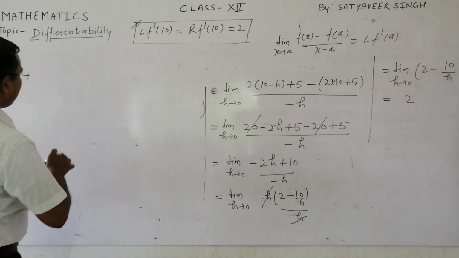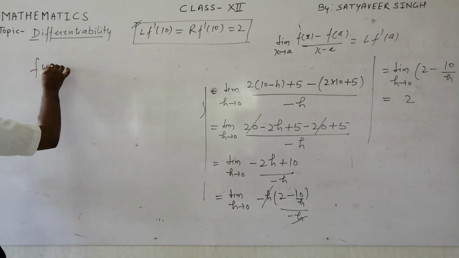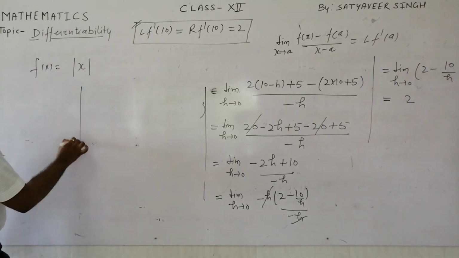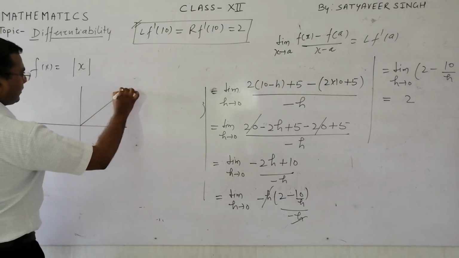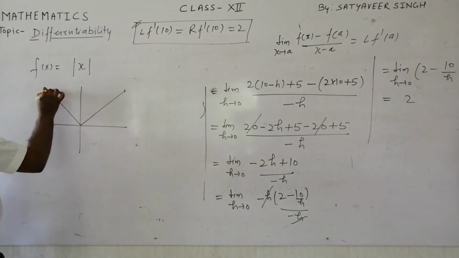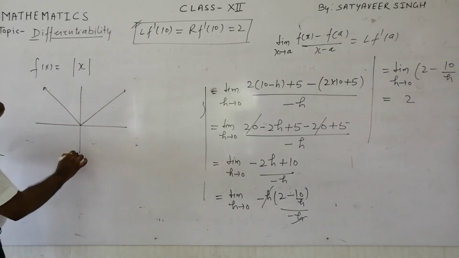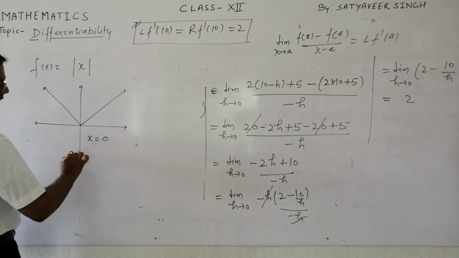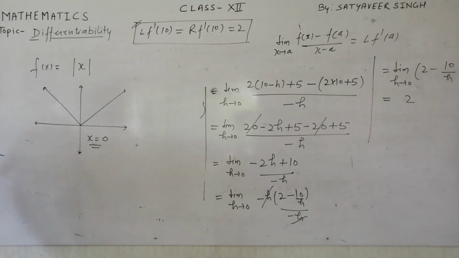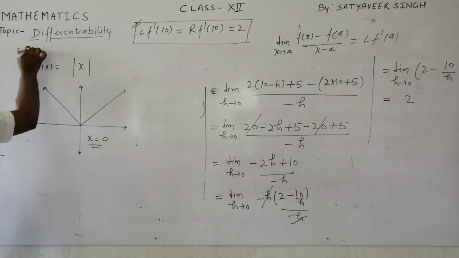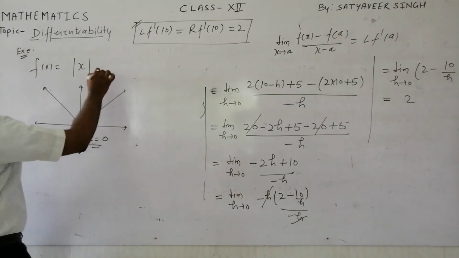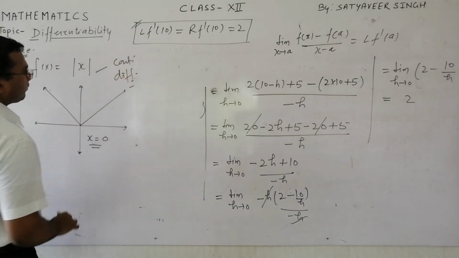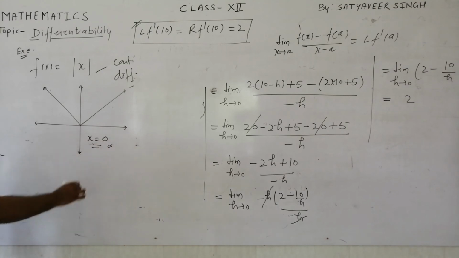See, student, if I am talking about a very simple and common function, modulus x, and you analyze the graph of this function, then consider its differentiability and continuity at x equal to 0. You can try to do this exercise. You check the continuity and differentiability of this function at x equal to 0.